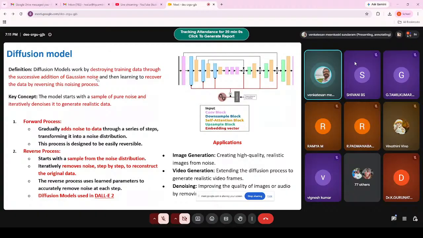In the reverse process, you take the noisy distribution produced by the forward process and remove the noise iteratively, step by step, reconstructing the original data from the given noisy distribution. The diffusion models are used in DALL-E, Sora applications, image generation, video generation, denoising. These are the applications of diffusion models.